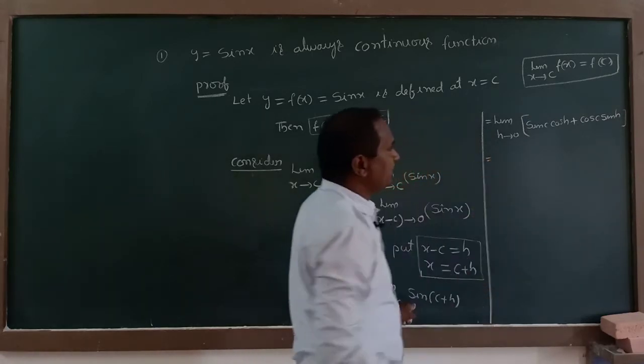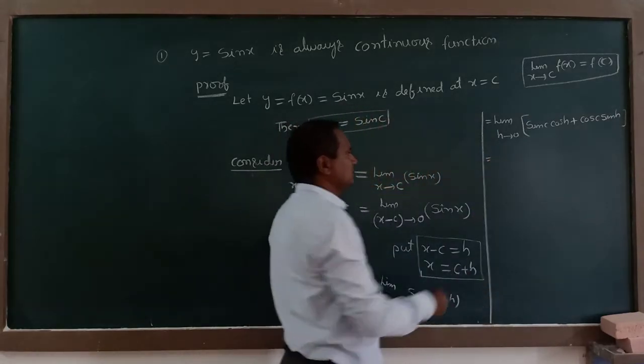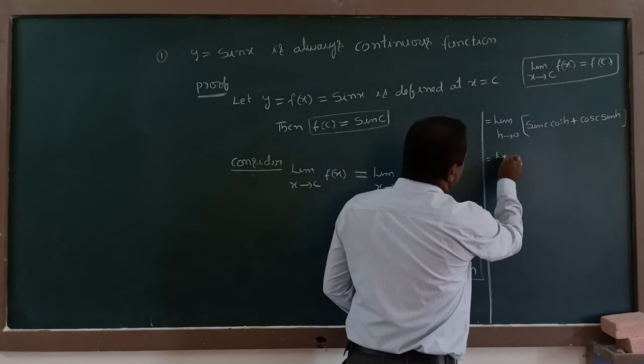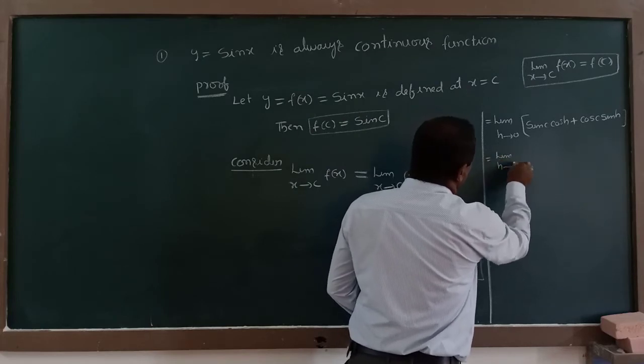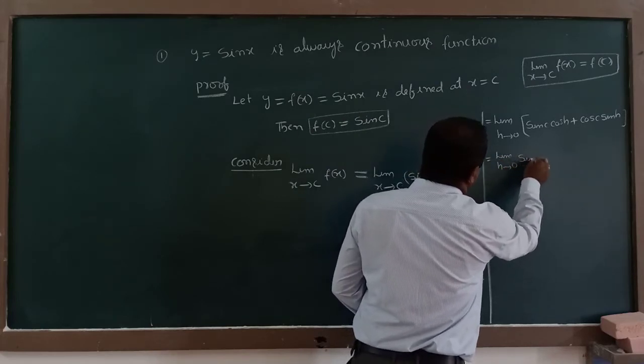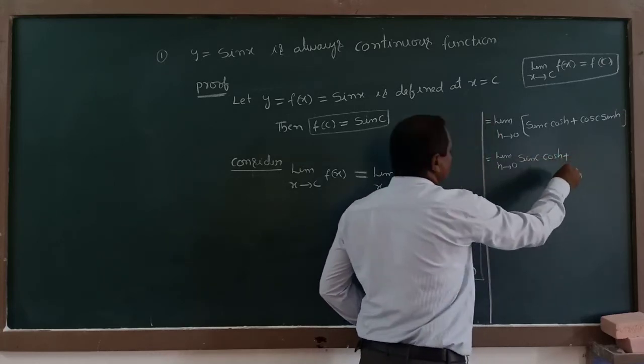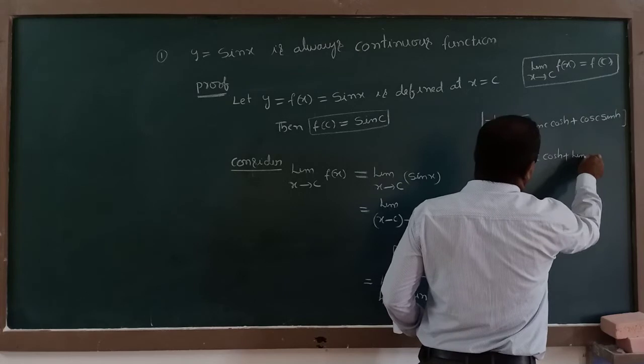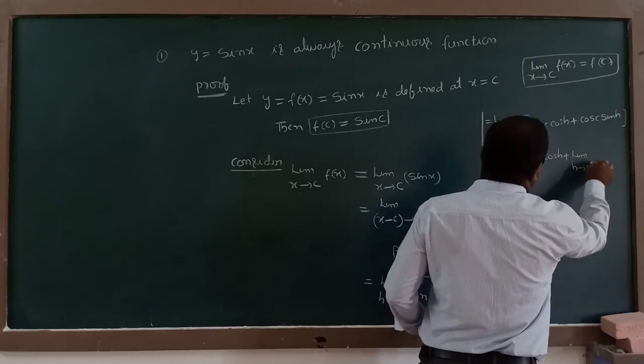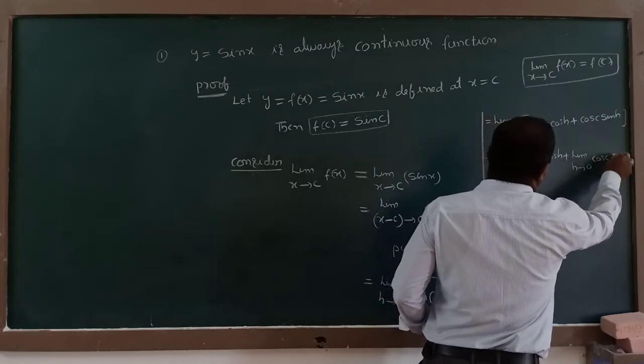Now we separate the limit into two terms: limit h tends to 0 of sin c cos h, plus limit h tends to 0 of cos c sin h.